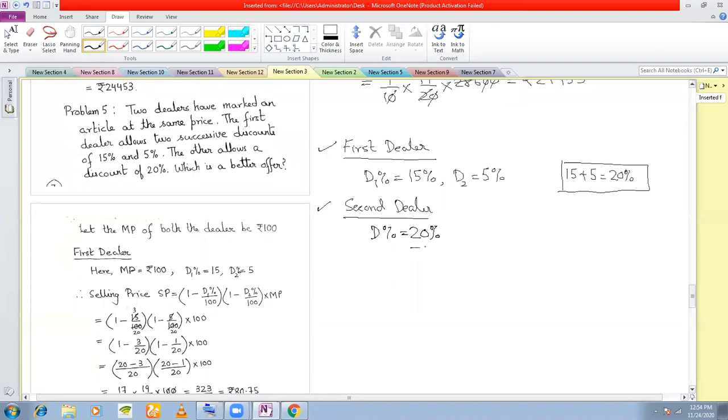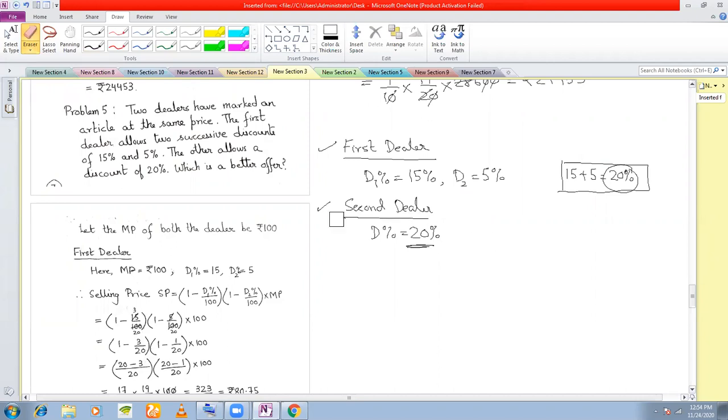What I see is he's giving me 20% discount and he also is giving me 20% discount. Then which dealer should I go to? That is the decision that I have to make. So what I'll do here is, if you know a little bit of mathematics, you will calculate the selling price of both the dealers first.